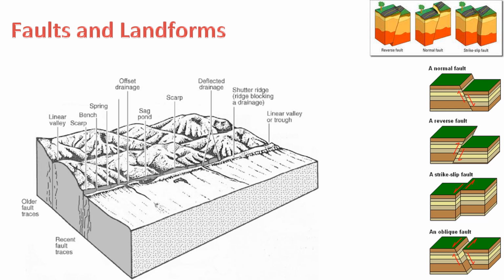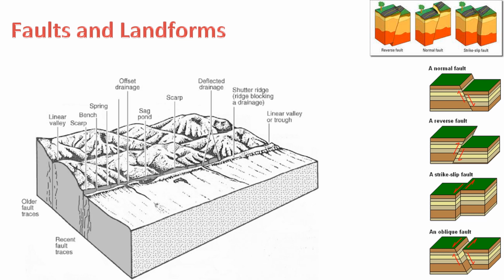The movement along a fault can be horizontal, vertical, or oblique. 2. Types of faults. There are several types of faults, including normal faults. These occur when the hanging wall, above the fault, moves downward relative to the footwall, below the fault. Normal faults are associated with extensional tectonics.